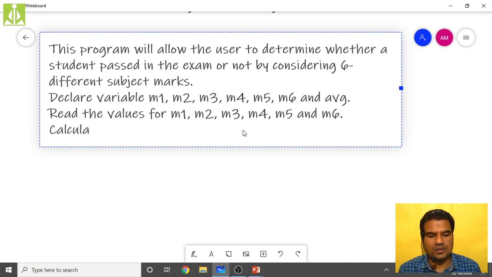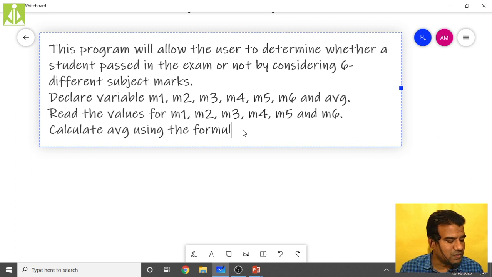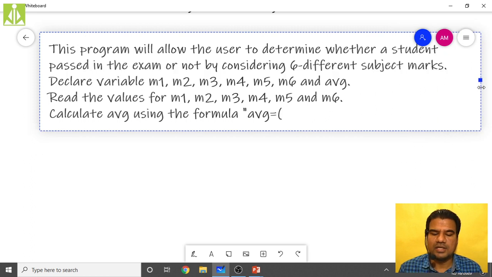Again, calculate AVG using the formula, AVG equals to, yes, that same formula we have to write. Total sum of the elements divided by the number of elements.